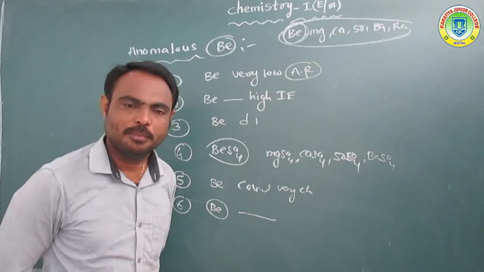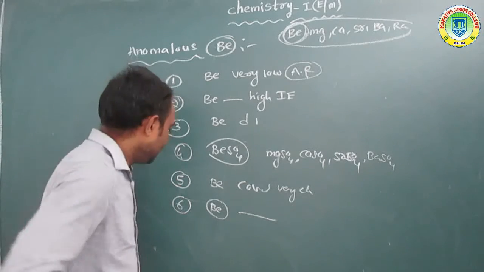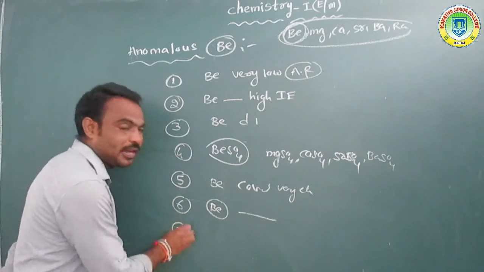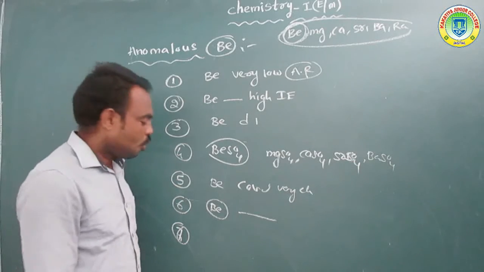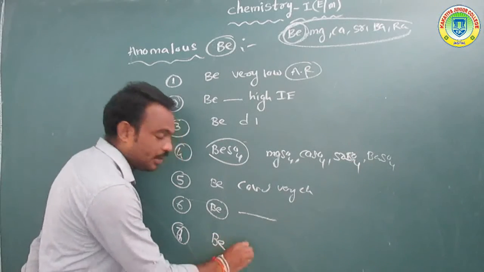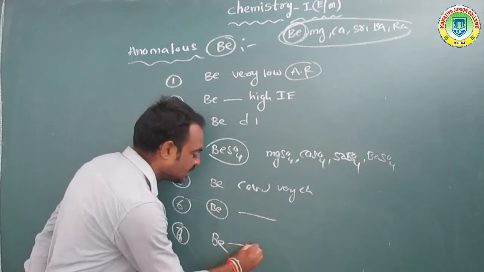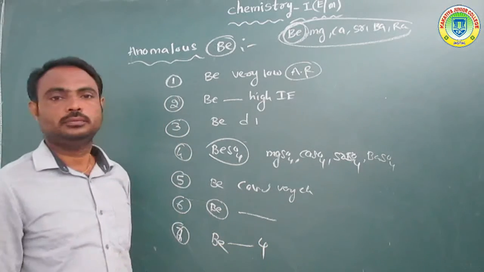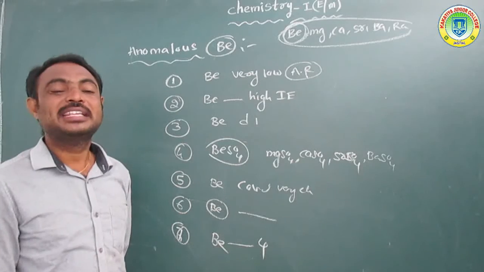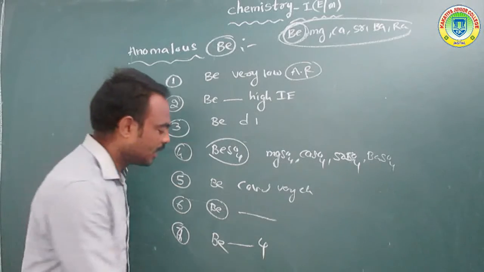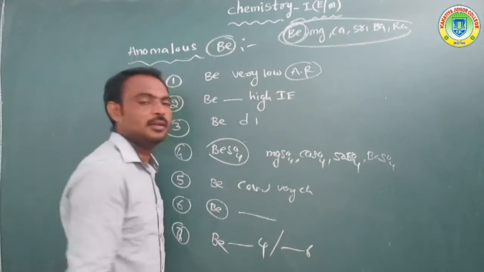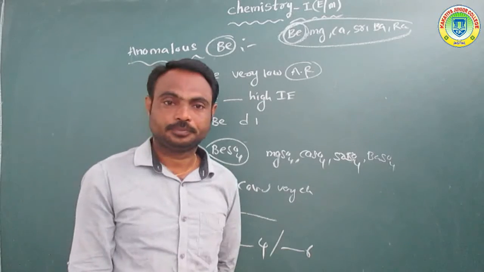Next, seventh one: overall, beryllium has a maximum valency of 4, but the remaining elements have 6.